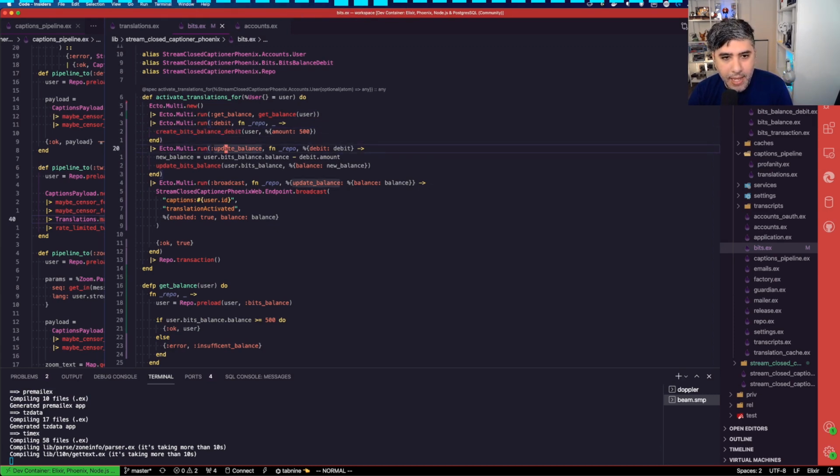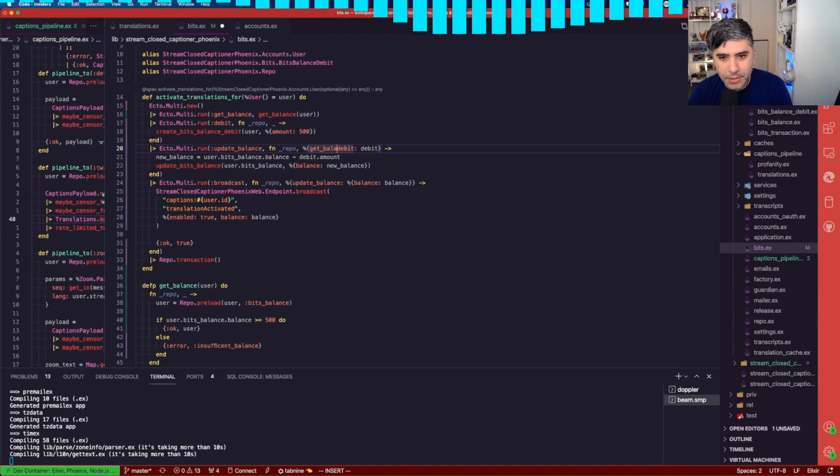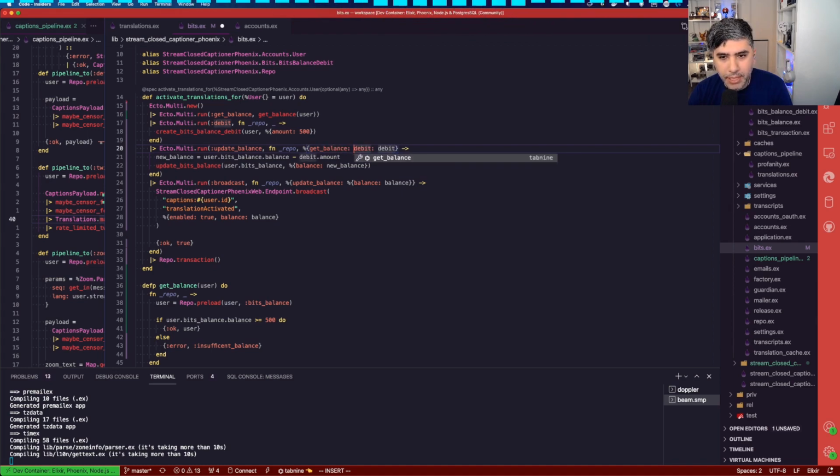And then that will get down to here where it'll update the balance, or we do the subtraction. And this needs to grab the get balance of the previous transaction.